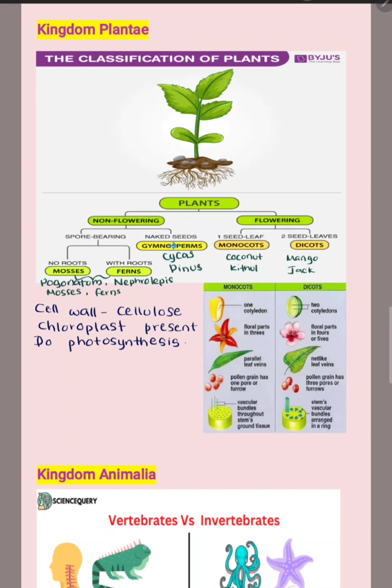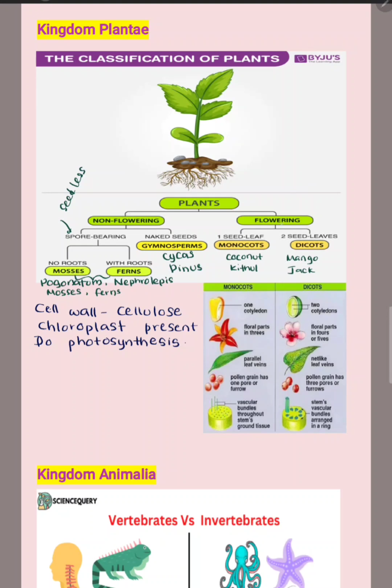So naked seed plants are called gymnosperms. Keep in mind, non-flowering seed plants are also considered gymnosperms. The examples for the gymnosperms are Cycas and Pinus. The non-flowering seedless plants are also considered as spore-bearing plants. The examples for the non-flowering seedless plants are mosses, ferns, Pogonatum, Nephrolepis, Selaginella, likewise.